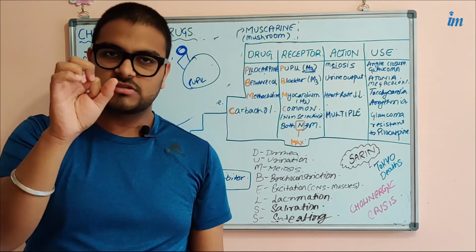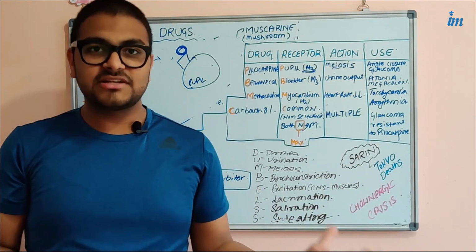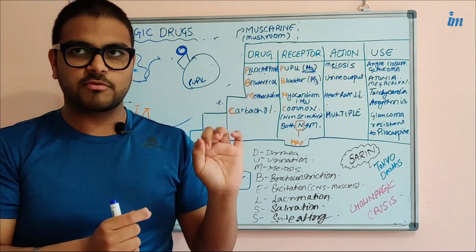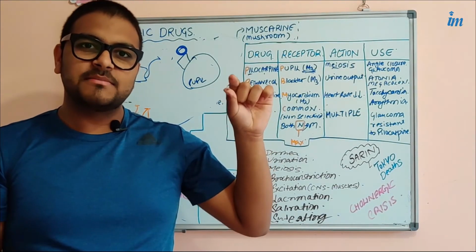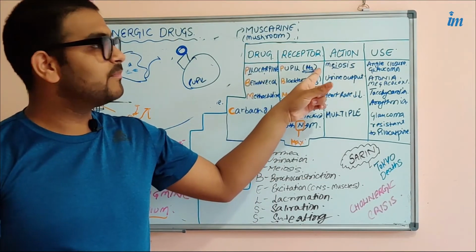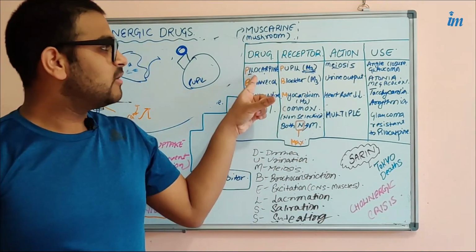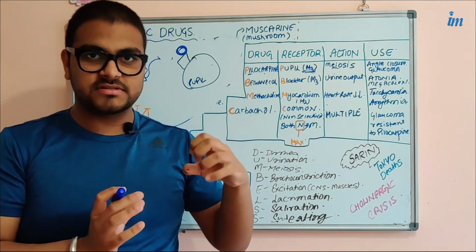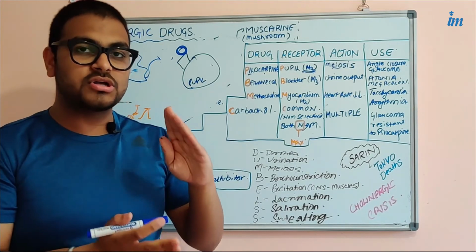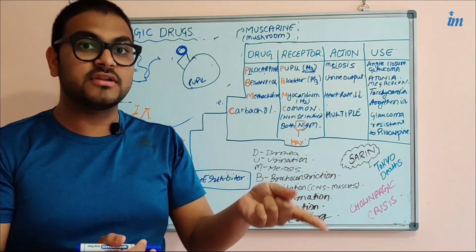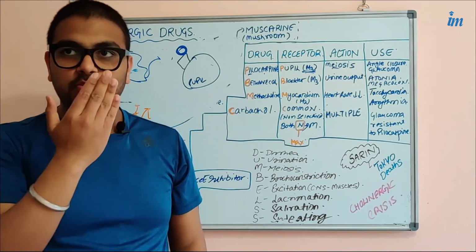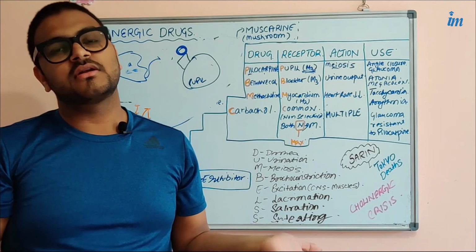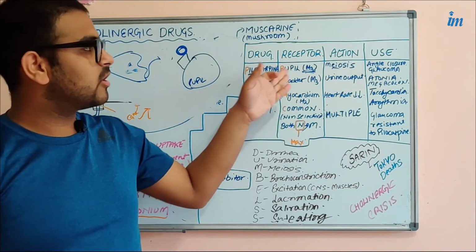It can cause pupillary constriction, but what else will it cause? We know pupillary constriction is narrowing of the pupil. But we know ciliary muscles are also there, and ciliary muscles also have M3 receptors. So pilocarpine will also cause contraction of the ciliary muscles, and this causes accommodation of vision for near objects. You won't be able to see far objects, and you will be able to see nearer objects. So this is how pilocarpine works.